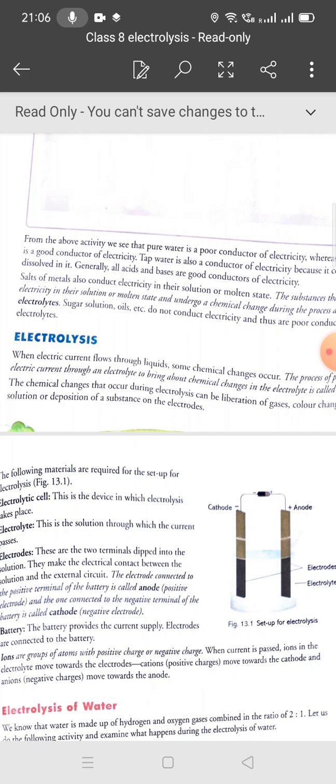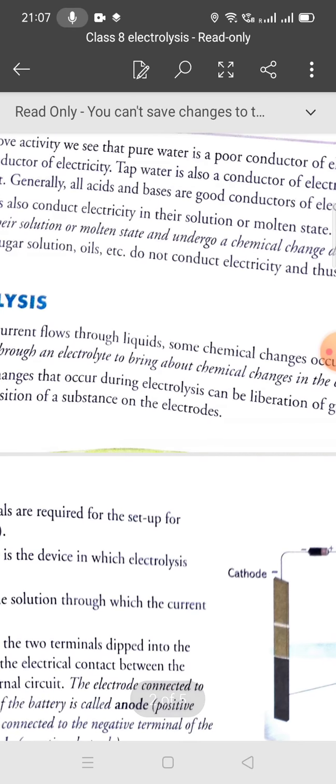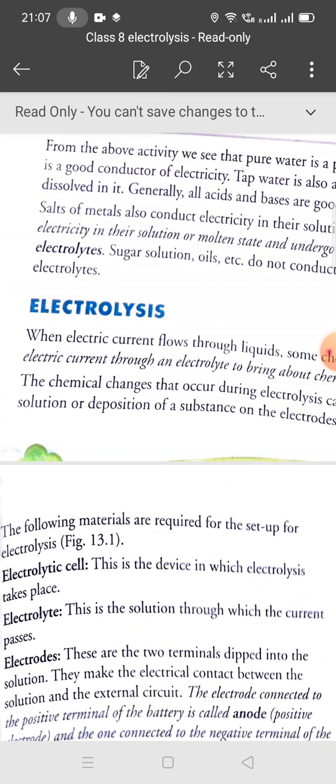Students, what will happen when electric current flows through a liquid? A chemical change occurs. So the process of passing electric current through an electrolyte to bring about a chemical change in the electrolyte is called electrolysis. The chemical changes that occur during electrolysis can be liberation of gases, color change, or deposition of the substance on the electrodes.